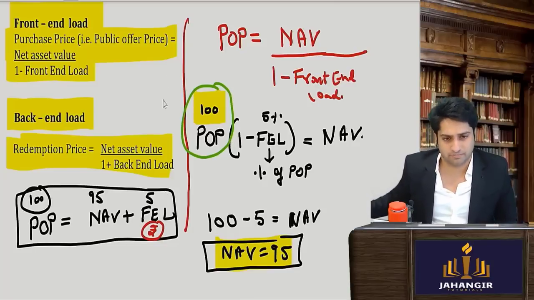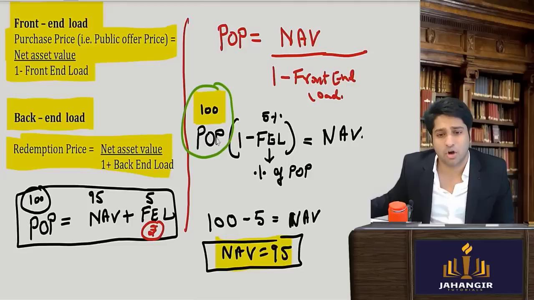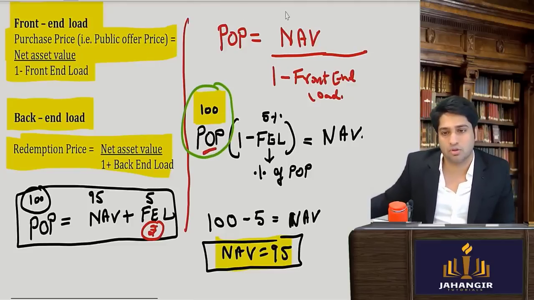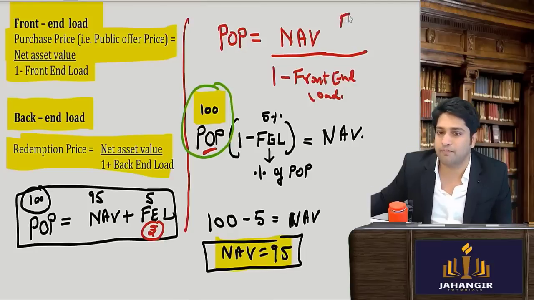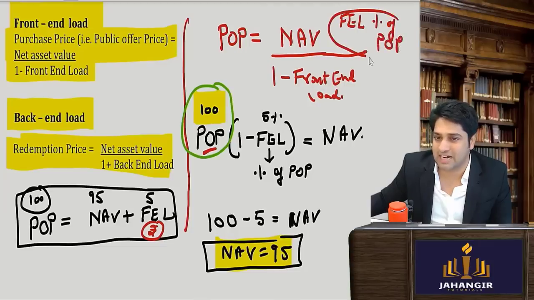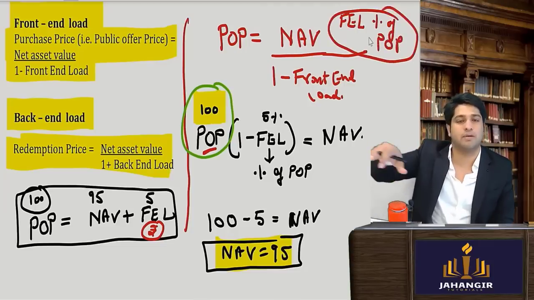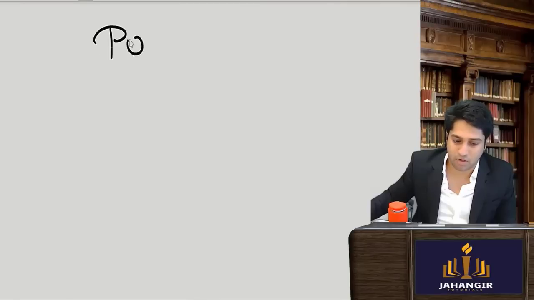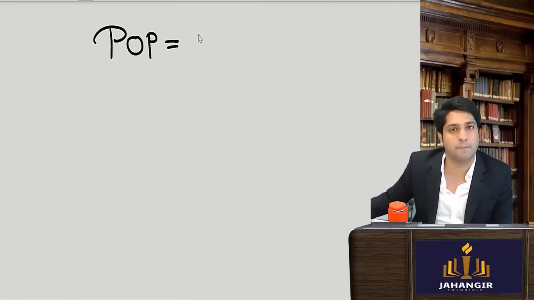They have given it as a percentage of public offer price, and that is why this formula is there. So the front end load is given as a percentage of public offer price, and that is why you have this entire formula. Now tell me whether you understood the formula. Public offer price is equal to, what is the formula?